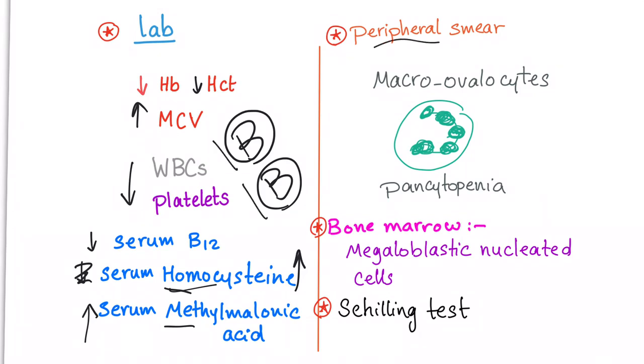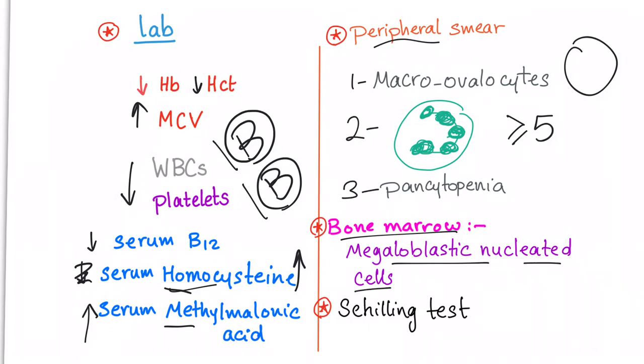However, on the peripheral smear, we will have macrovalocytes, large RBCs. We'll have hypersegmented neutrophils with more than 5 lobes. Pancytopenia. Bone marrow biopsy will yield megaloblastic nucleated cells. Schilling test can diagnose B12 deficiency. It's rarely done. Maybe I'll discuss it in a separate video.